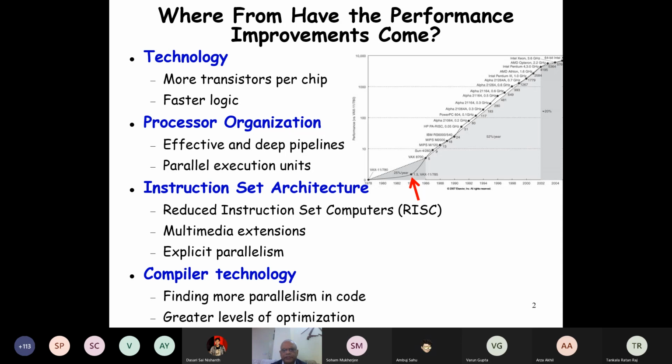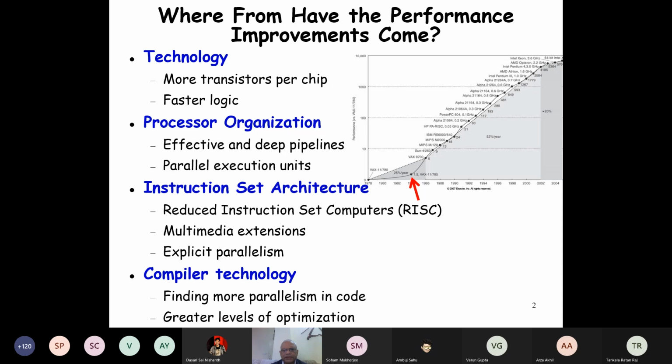How do we measure performance? We'll discuss that a little later, but let's now go with our intuitive notion of computer performance: how fast it executes programs. But what has caused this performance improvement? One was the manufacturing technology. That is, more transistors are being manufactured.